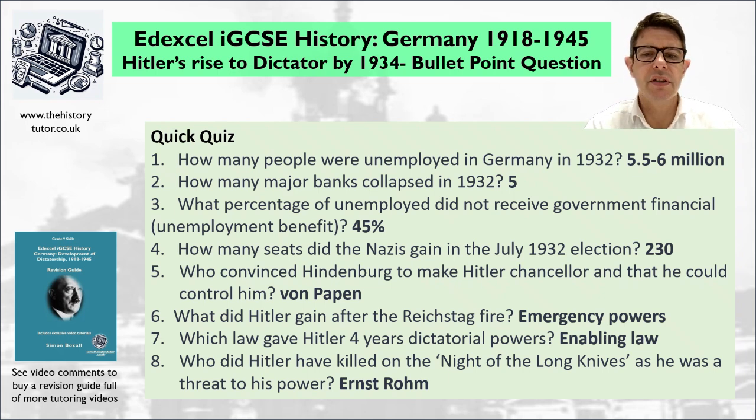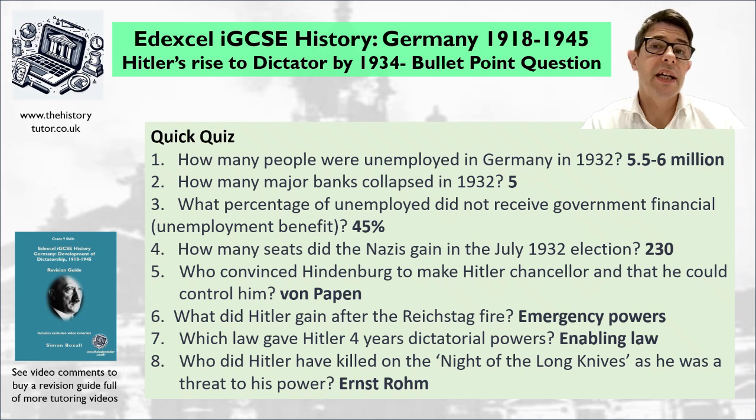So what did Hitler gain after the Reichstag fire? So the Reichstag fire took place in a time where Hitler had called a new election for March 1933. And the Reichstag fire took place in February 1933. And Hitler argued to President Hindenburg that there was going to be a communist uprising. This was the start of a crisis. So Hitler was given emergency powers to control political groups and shut down meetings and arrest people. So he used these emergency powers to shut down his opponents in the election campaign and benefit himself.